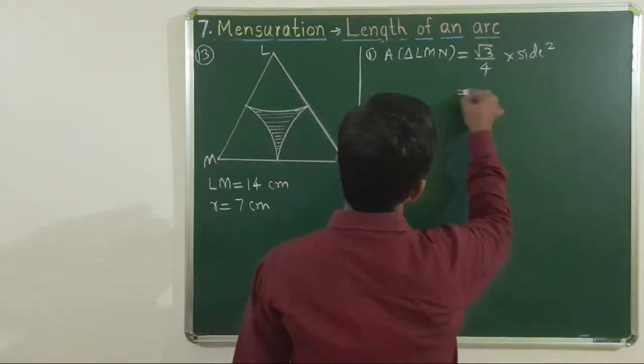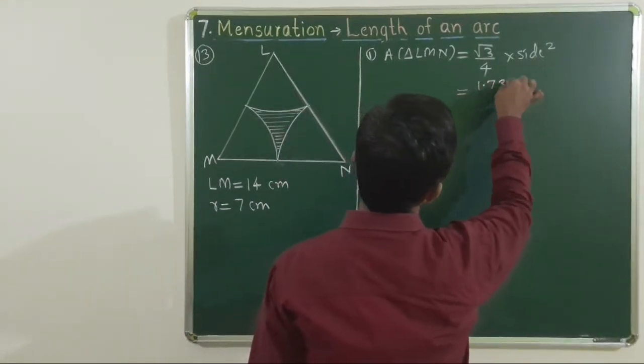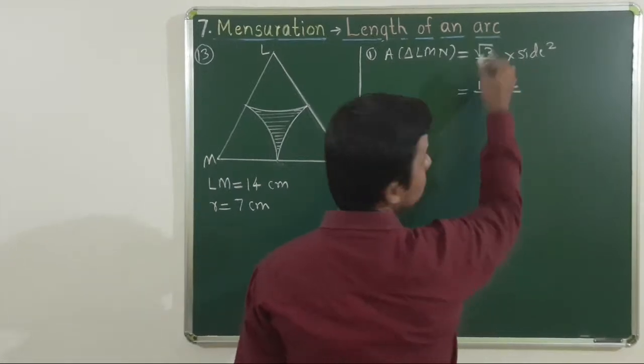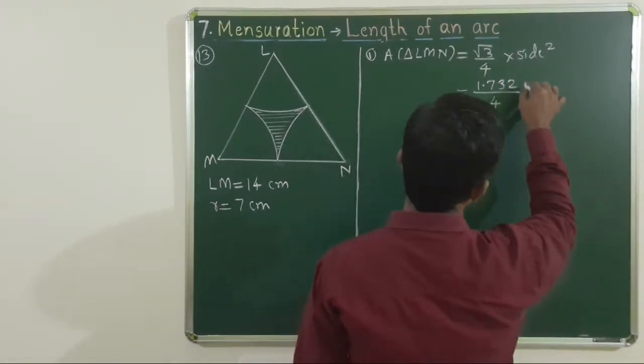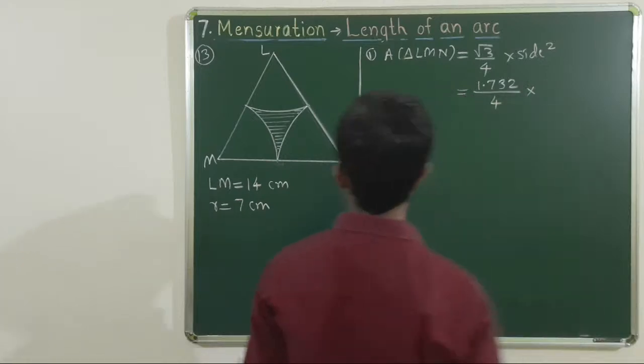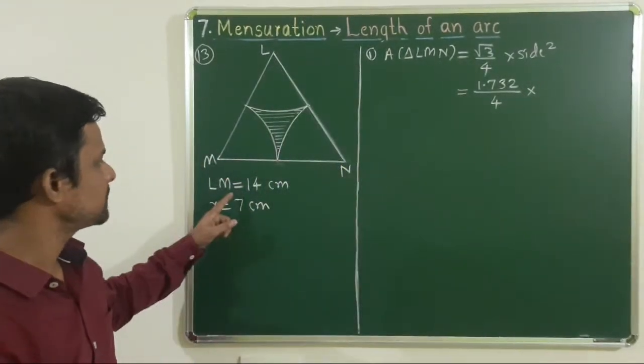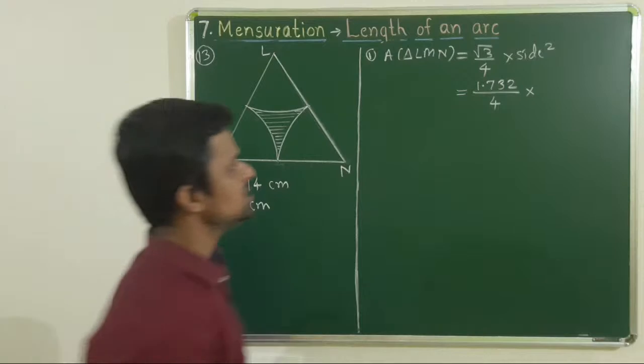That is equal to root 3 is 1.732 by 4. Root 3 ची value 1.732 आहे, that is fixed value of root 3. Side of equilateral triangle is given as 14.